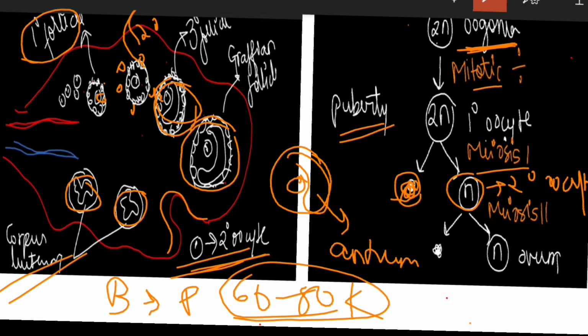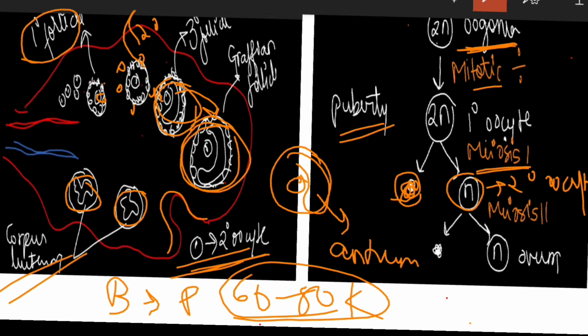These tertiary follicles will mature into the Graafian follicle. The secondary oocyte forms a new membrane called the zona pellucida surrounding it, and the Graafian follicle will rupture and release the secondary oocyte, that is the ovum. So we have seen till now that the primary oocyte has undergone meiosis 1 and it has resulted in the formation of the secondary oocyte.